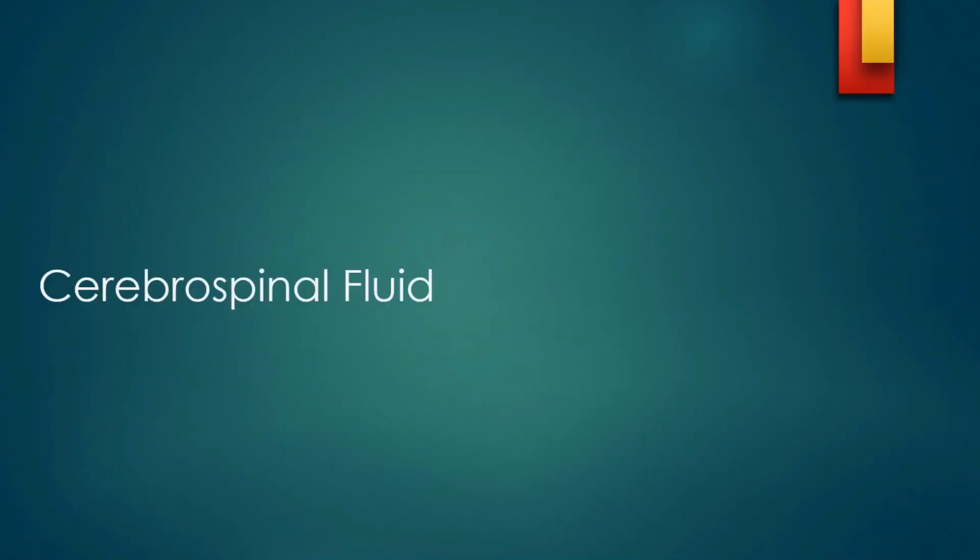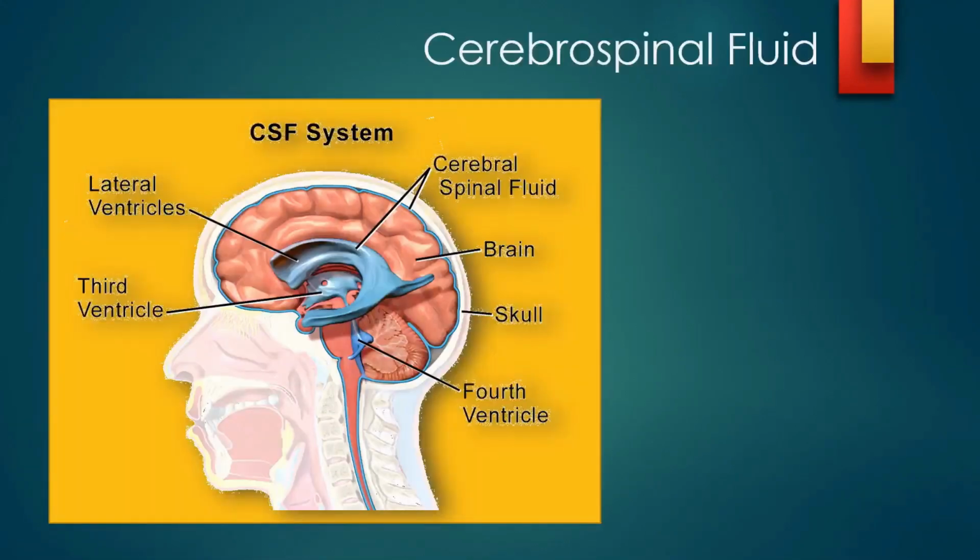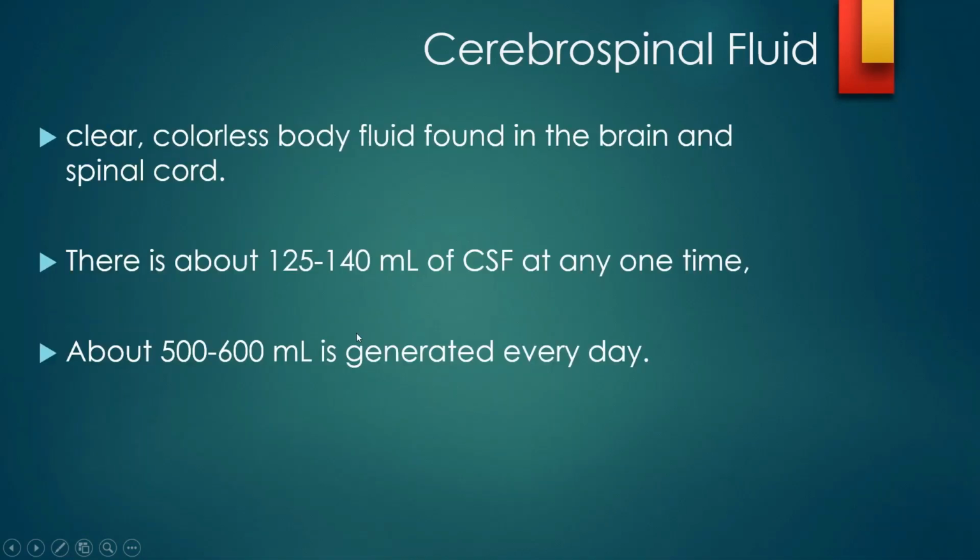In this covering and the space between the coverings, there is something called cerebrospinal fluid. Cerebrospinal fluid is there inside the ventricles, that is inside the brain, and also on the outside of the brain and the spinal cord. Cerebrospinal fluid is a clear and colorless body fluid, especially in the brain, and it surrounds the spinal cord.